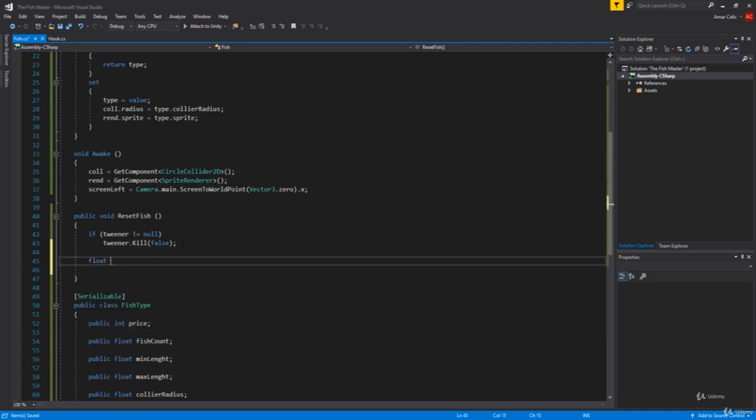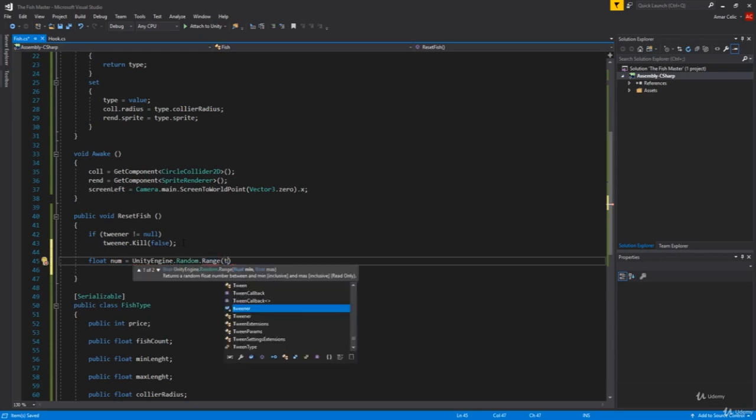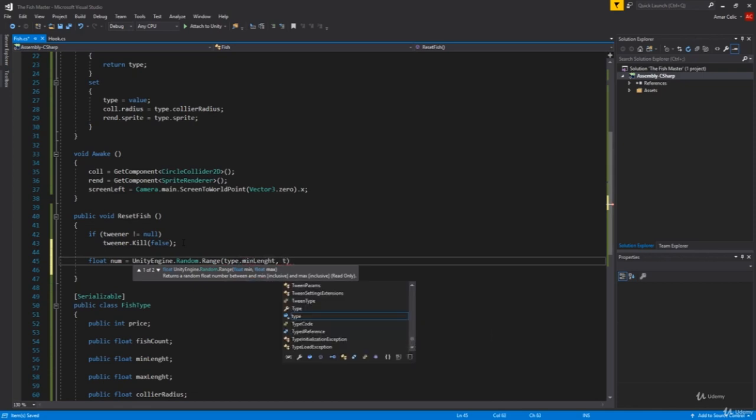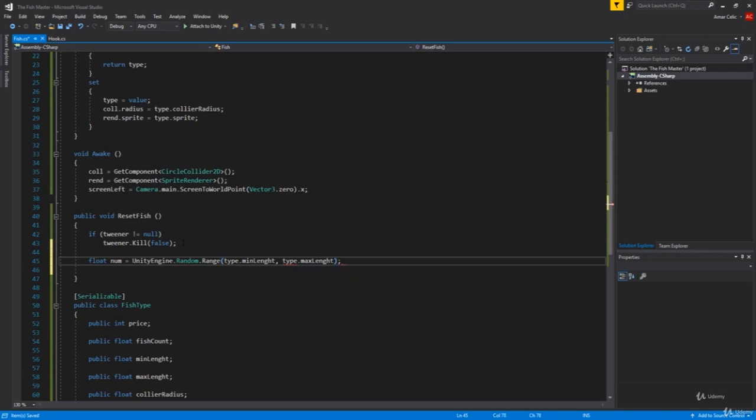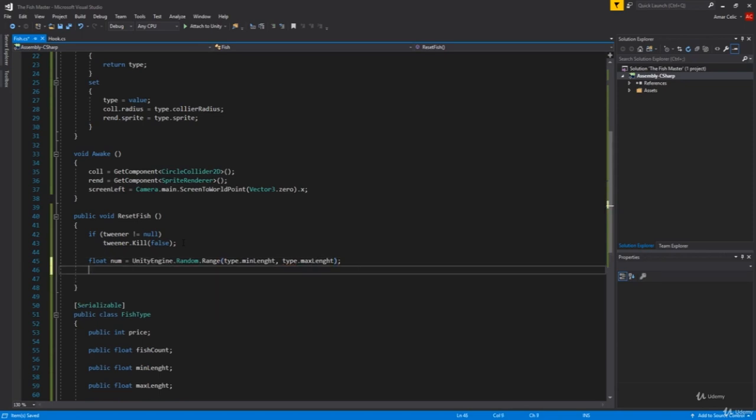Now next off, we're gonna have our float num. So here is going to be a bit of math, but you'll see, nothing too much. Float num equals to UnityEngine.Random.Range, we cannot use it just as Random.Range, so we have to use UnityEngine.Random.Range. Then we are having from the type minimum length to our type maximum length. So this is our num. Here we're saying our collider.enabled equals to true.